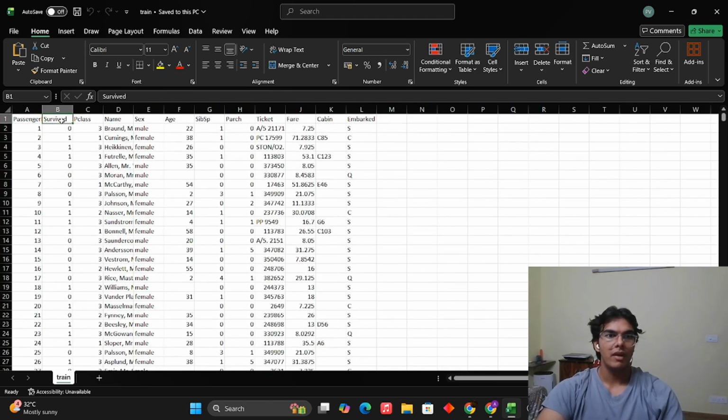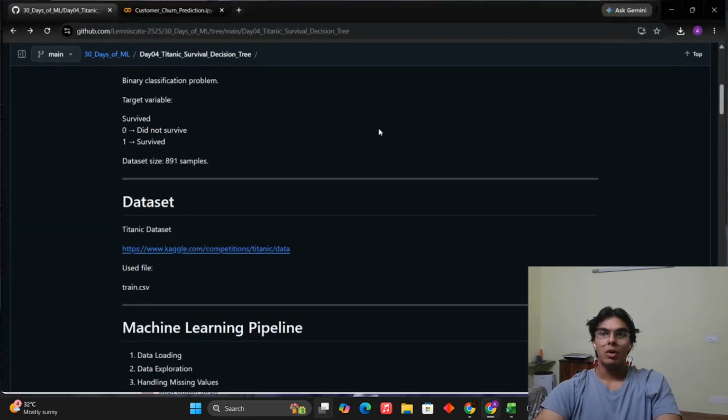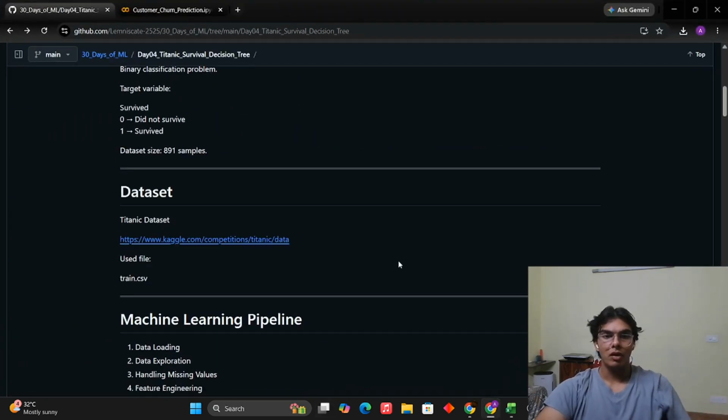So this is what we have to predict, survive, whether the passenger survives or not, class, name, and all of these various features that we have. So what they have asked us is to use this historical data and predict whether or not a new passenger is going to survive or not. Very, very, very naive model to build, to be honest. So we move on forward.